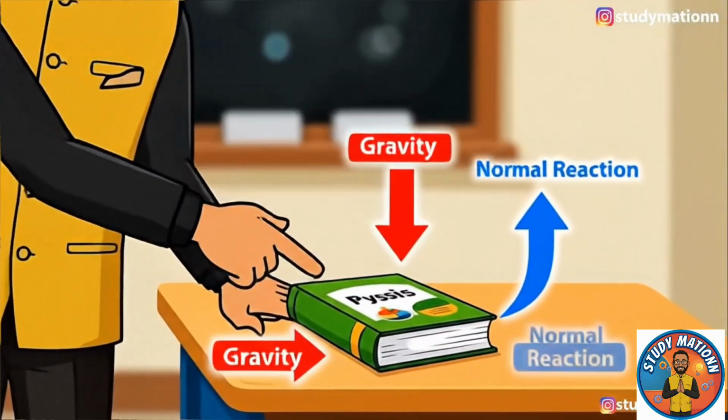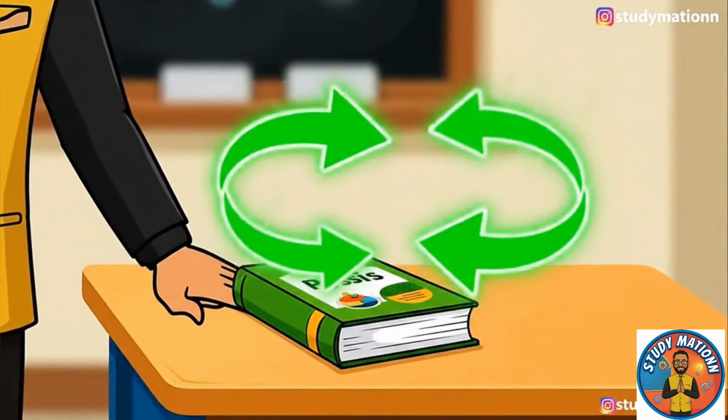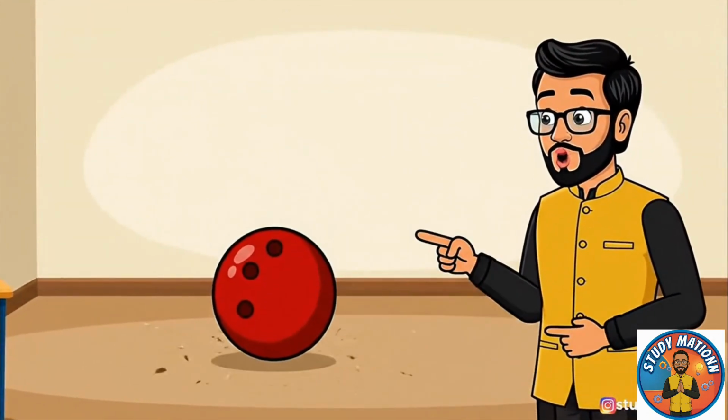A table pushes up on a book as gravity pulls down, equal and opposite. The floor reacts upward on the ball, making it bounce back.